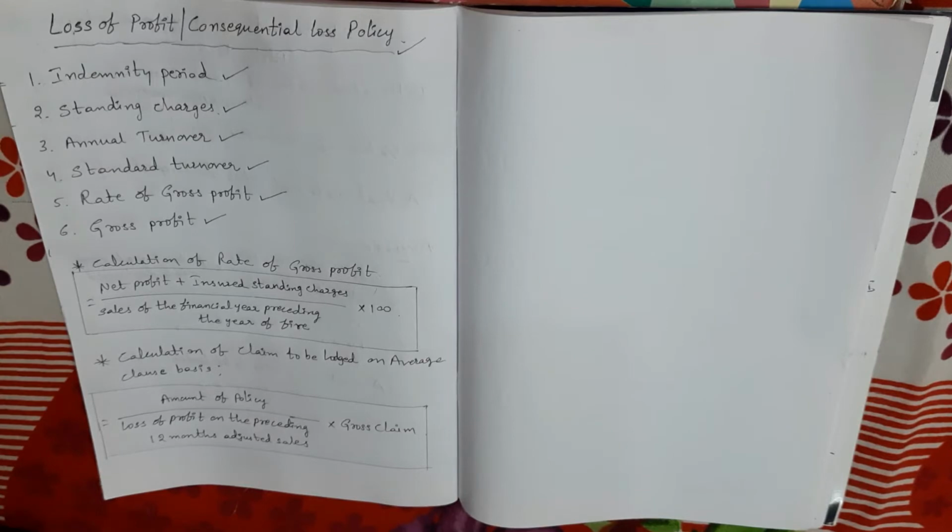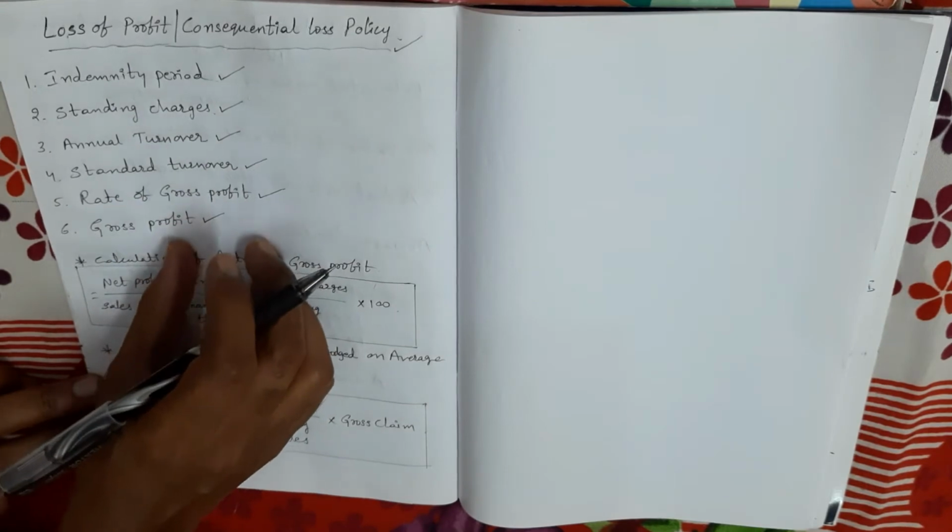Here all standing charges means insured plus uninsured standing charges of the business. So simply remember gross profit: by adding the amount of insured standing charges to the net profit, we get the gross profit amount, right? So remember these 6 points.